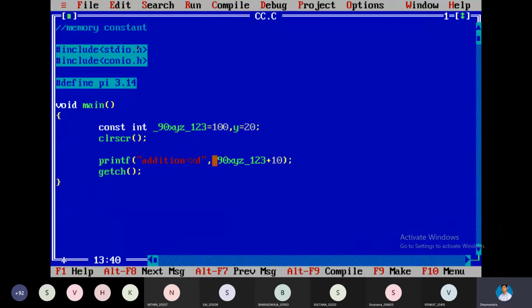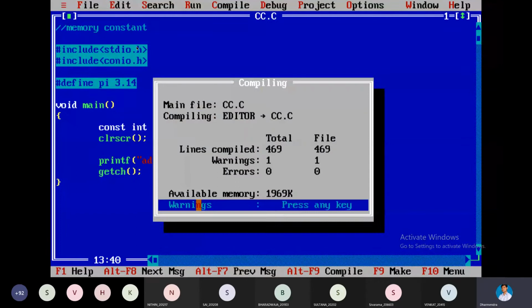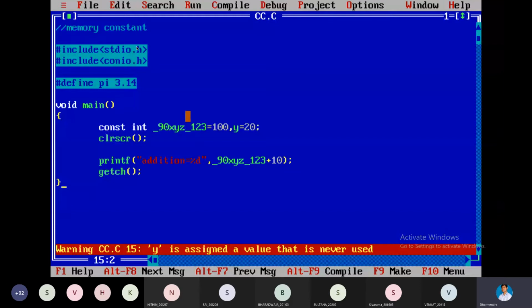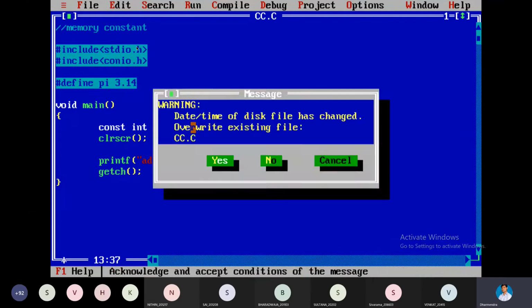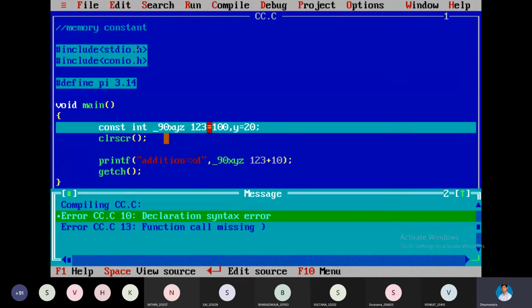Okay, it's a single name. It's a single name. Will it be allowed, sir? Yeah, it will be allowed. There are no errors. That's not a problem. But if you give space, what will happen? As a single name, it will not be allowed. Generating error.